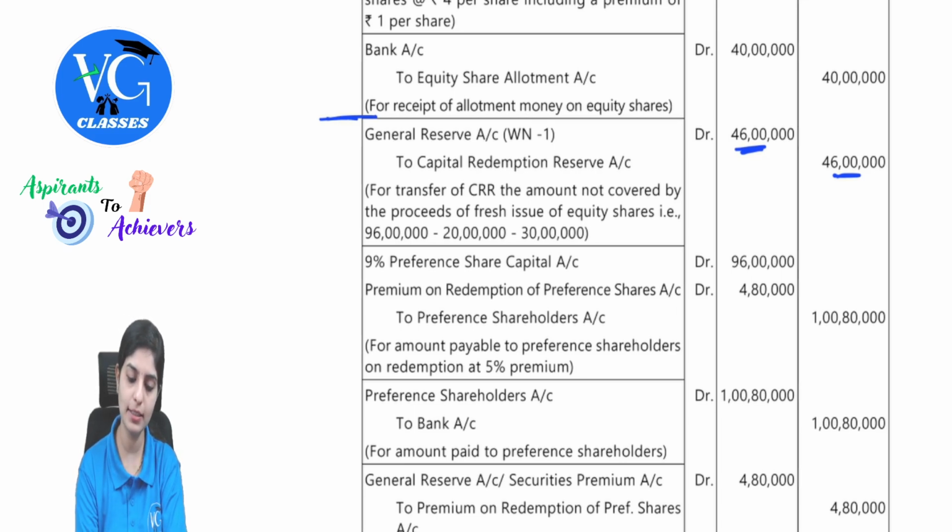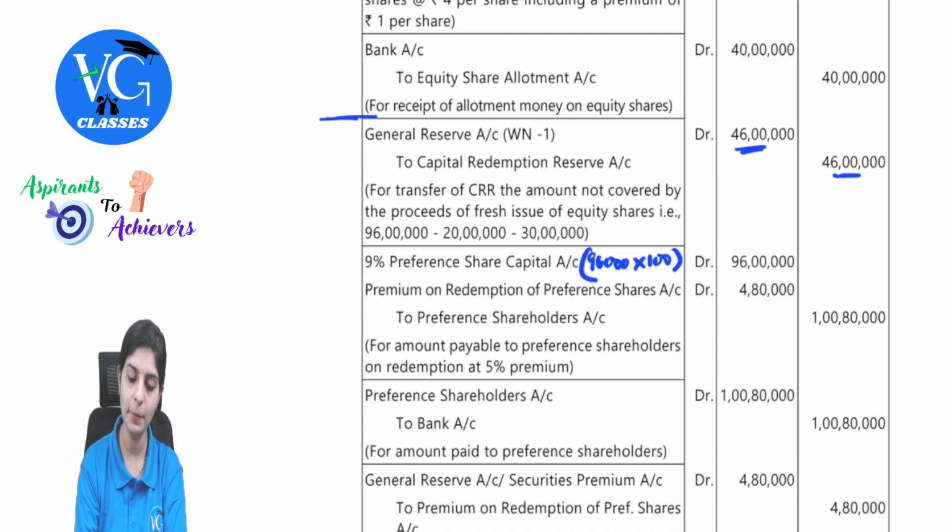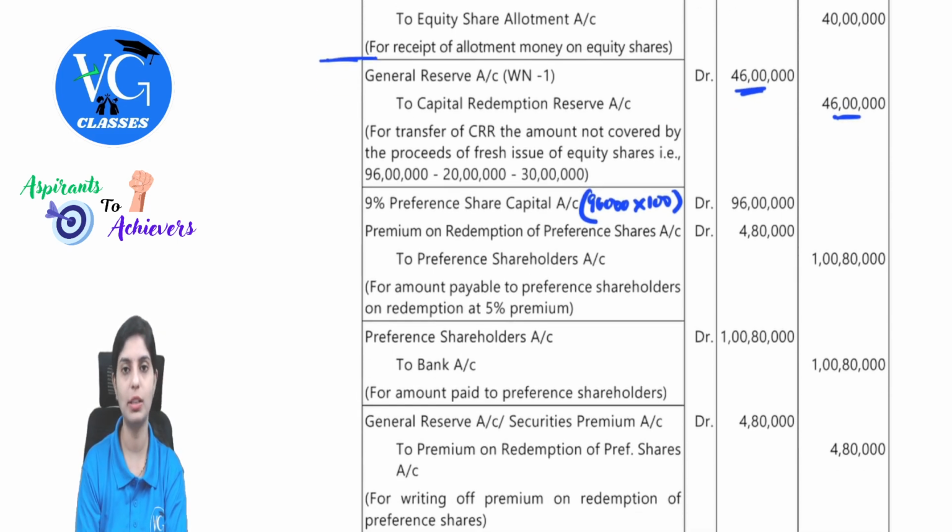Due is for 96,000 shares. So 96,000 shares into 100. The premium is for 5%. So on 96 lakh at 5% will be 4 lakh 80,000. Then to preference shareholders. Then we will make the payment: preference shareholders account debit to bank.